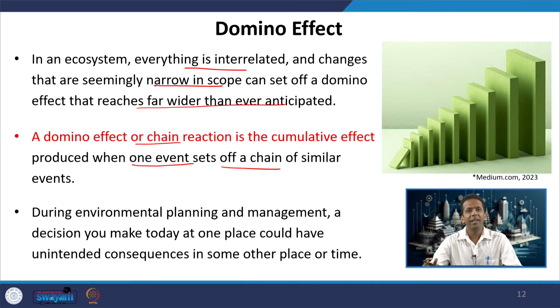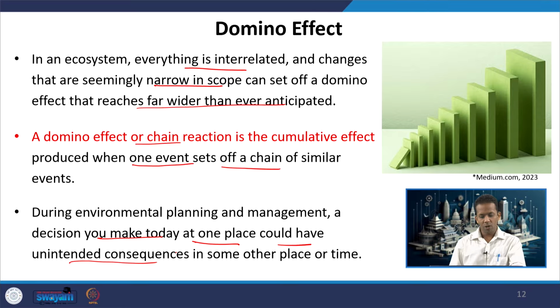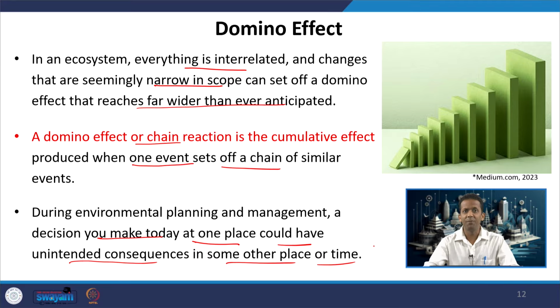In environmental planning and management, this has to do with decisions, because whenever a company decides to change some strategies related to their production, marketing or sales of products, or the procurement of raw materials, they will have to take certain decisions. While taking a decision today, a thorough analysis is required of the impacts or possible consequences of that decision. A decision you make today at one place could have unintended consequences in some other place at some other time.